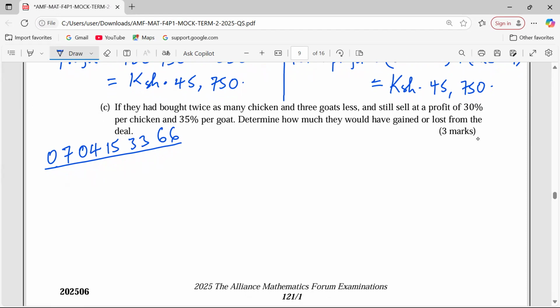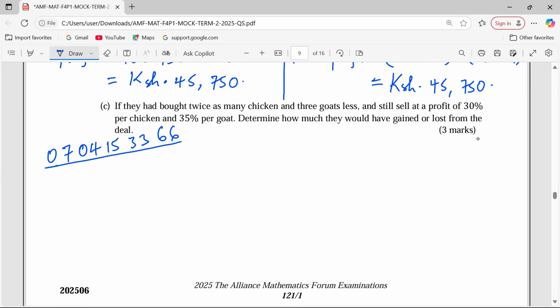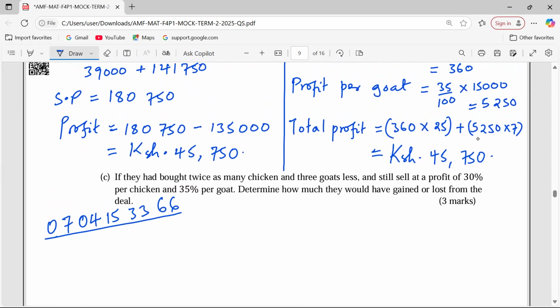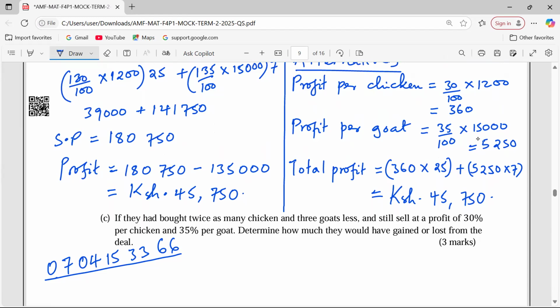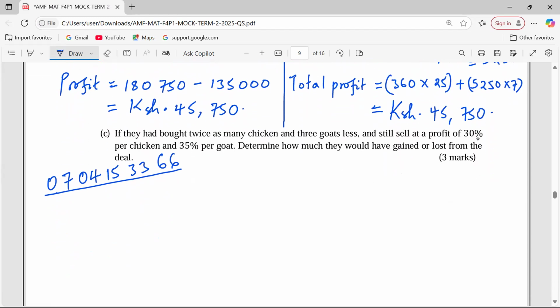So in this case now, the chicken are going to be twice. Remember, we have realized in the question above that profit per chicken is 360. So 360 times 50 chicken.